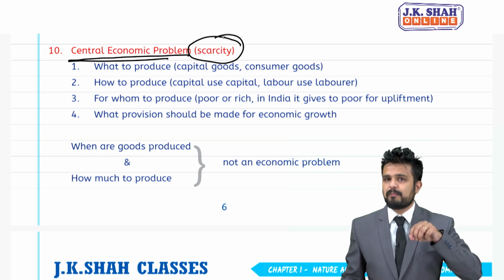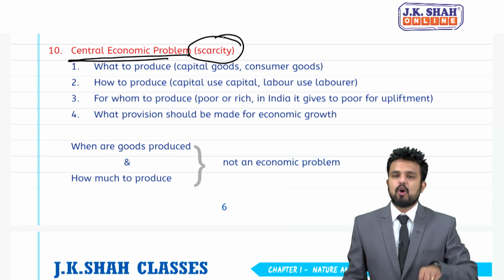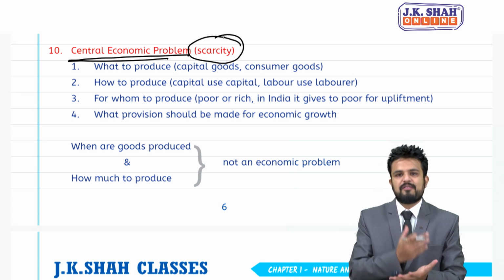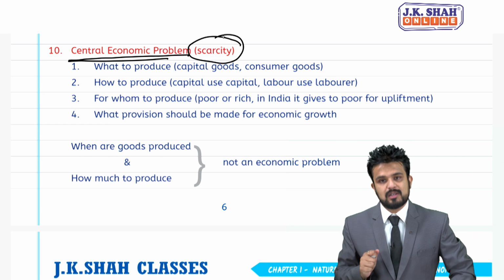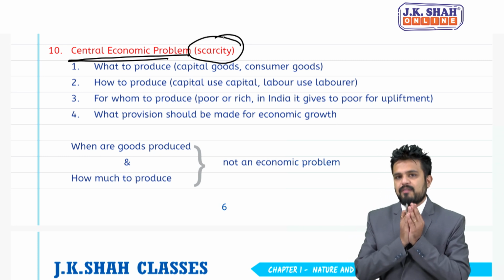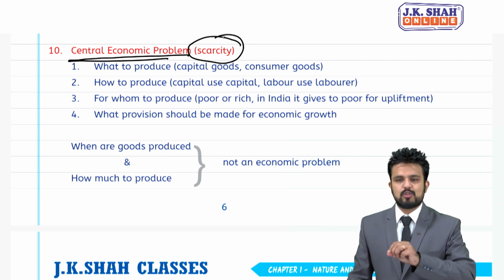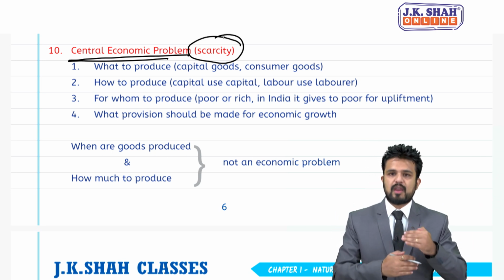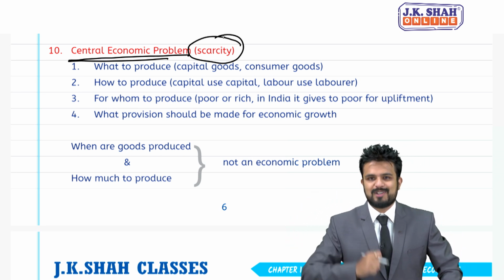But students, very simple, I will tell you, what is important? Should I produce chocolate first or should I produce chocolate maker first? So can I say if I produce chocolate maker, then with the help of that I can produce more chocolates? So first we will focus on capital goods, and today if we produce capital goods, then with the help of capital goods we can produce more consumer goods. So students, what to produce? We have two options, either you produce capital goods or consumer goods. So more production of capital goods today will help you to produce more consumer goods in future.